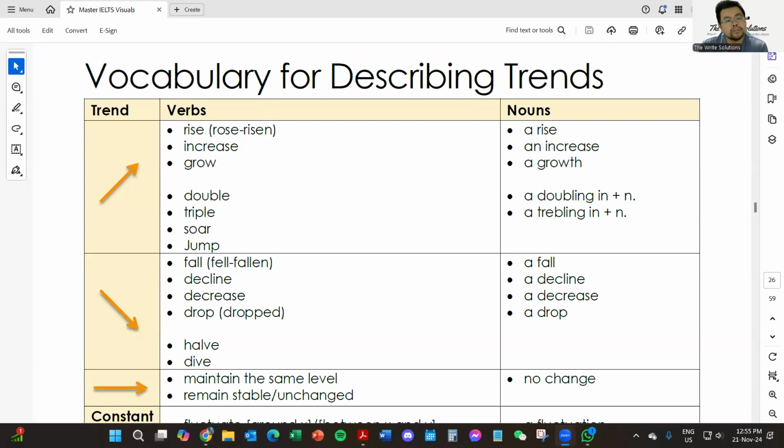Hi, everyone. So today we're going to be talking about vocabulary for describing trends.